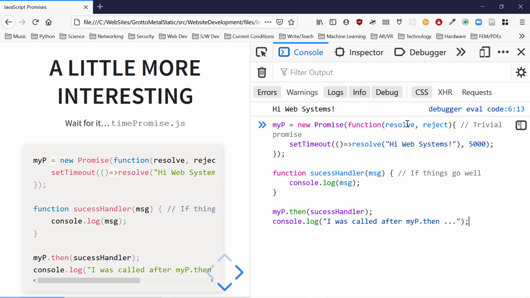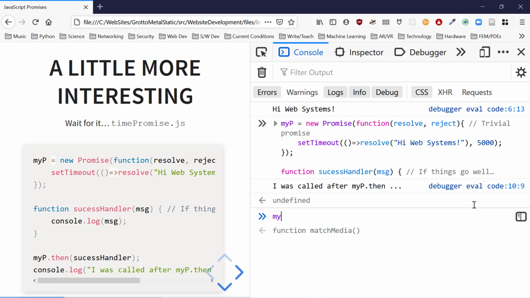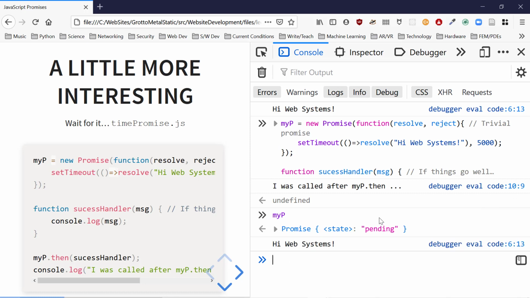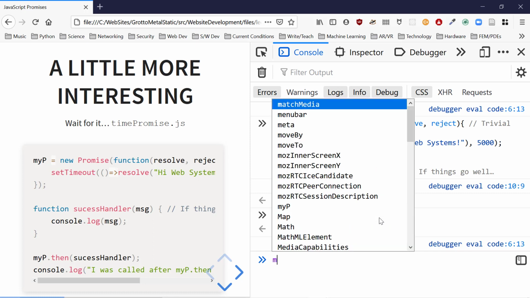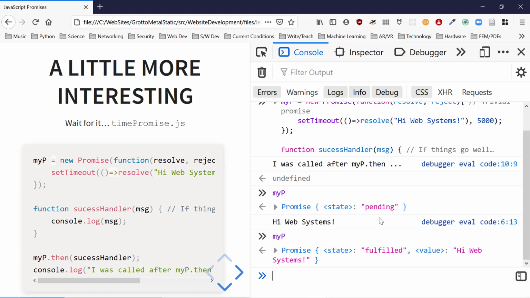We don't have anything at the text here. So, hi web systems, what should happen first? Let's think about that. But first, run it. I was called, myp, promise state pending. Ooh, okay. Hi web systems, let's look at myp again. Promise state fulfilled.